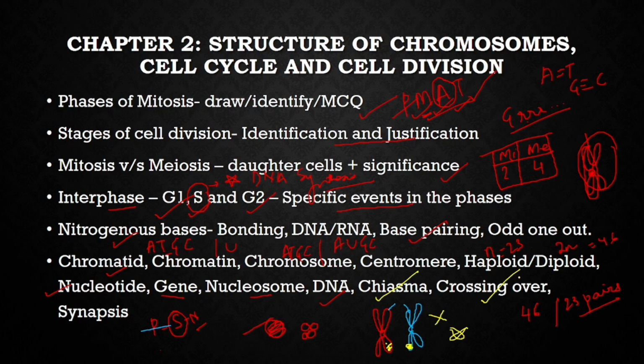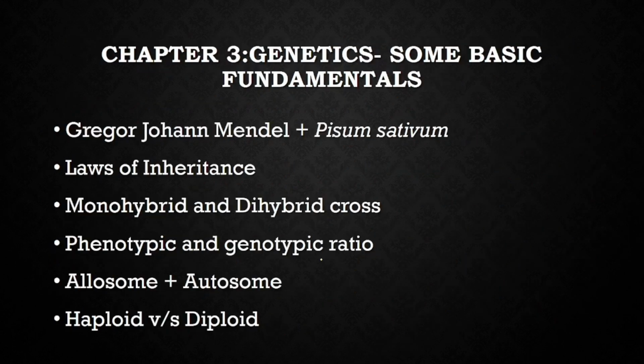I hope it's clear. Moving to the next chapter, that is genetics. Gregor Johann Mendel, father of genetics. Pisum sativum, pea plant. The scientific name of pea plant is asked in the exam. When you are writing a scientific name, remember that the first letter has to be capital and the first letter of the second word has to be lowercase. And if you are handwriting it, you need to underline the words.